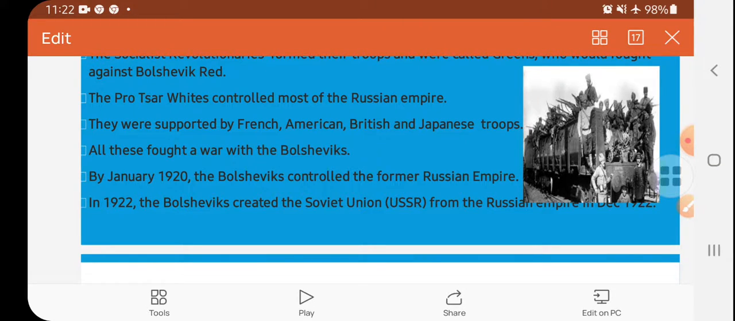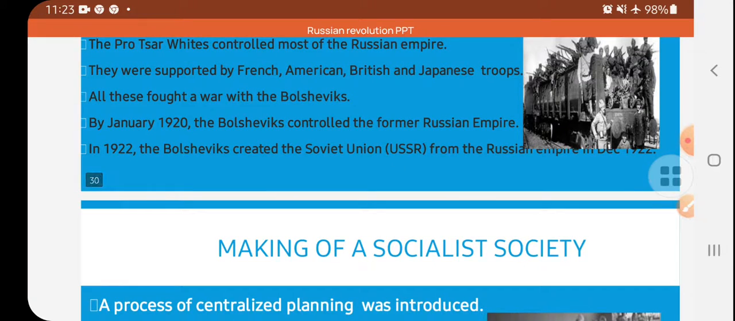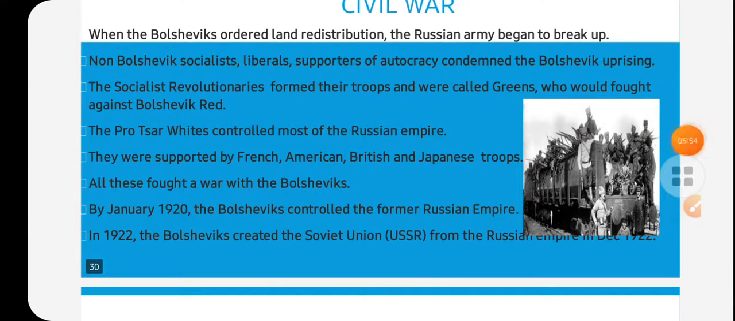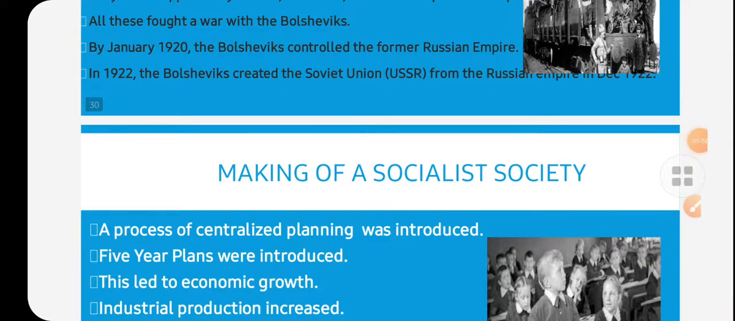Okay, like this. So lastly, what happened? What was the result afterward? In 1922, the Bolsheviks created the Soviet Union, the USSR, out of the former Russian Empire. So this was about the civil war which had taken place in Russia.